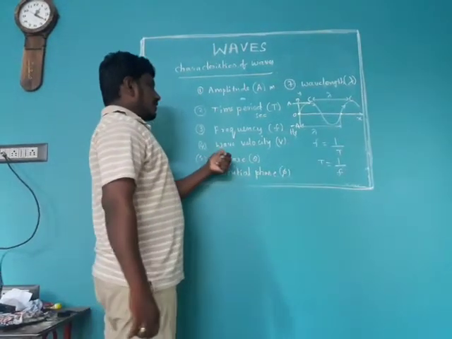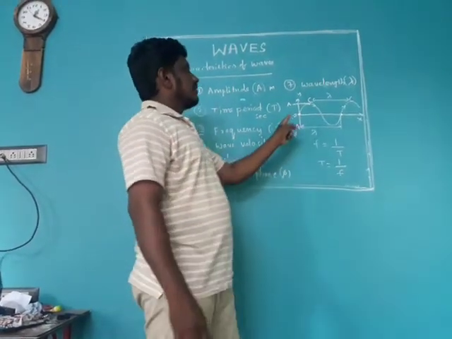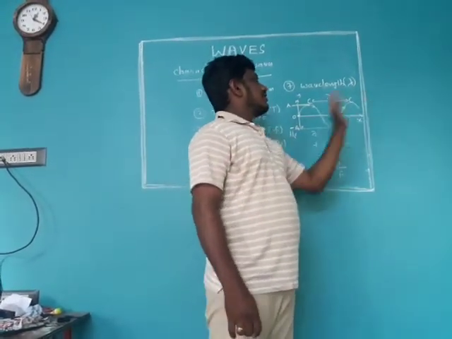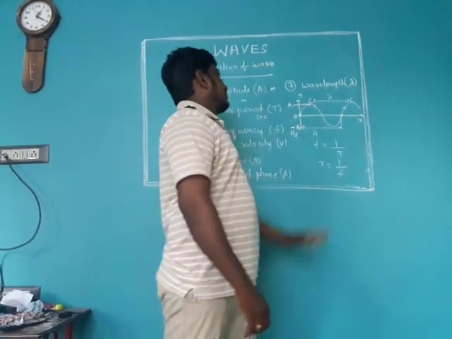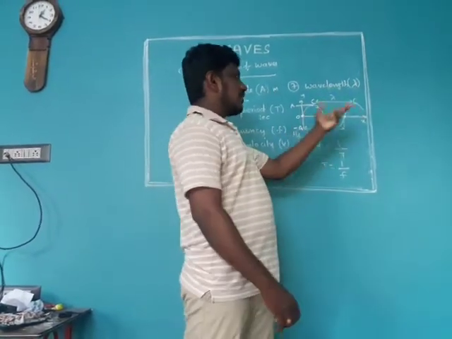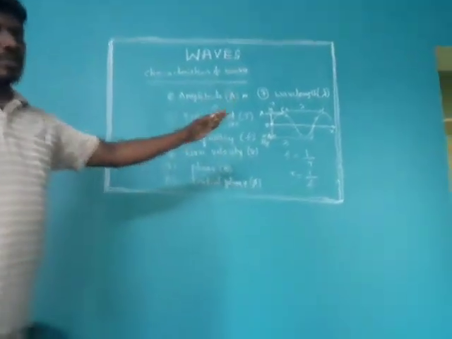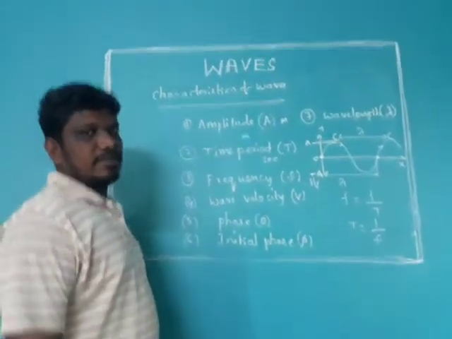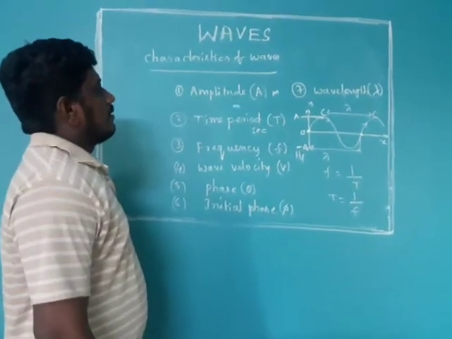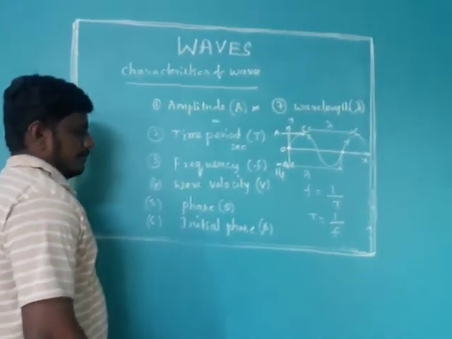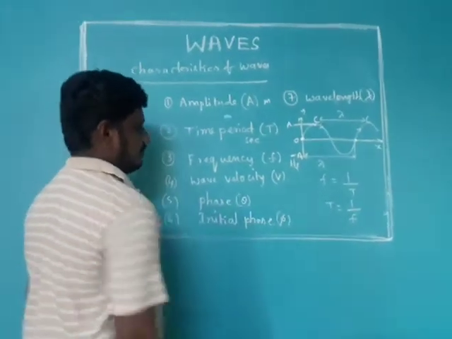And next, wave velocity. So the wave is propagating like this. The distance traveled by the wave per second, or per unit time, is called the wave velocity.